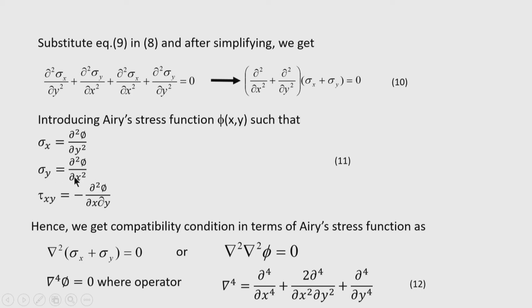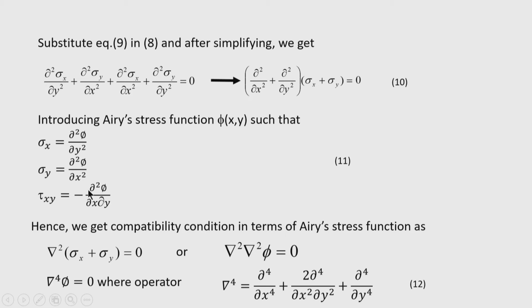When we require σy, we have to differentiate the Airy stress function twice with respect to x. Then τxy is given by the mixed derivative with a minus sign.